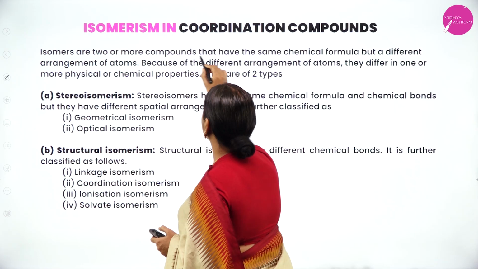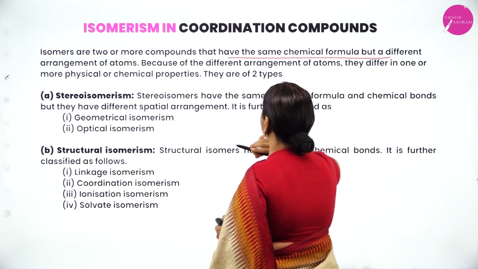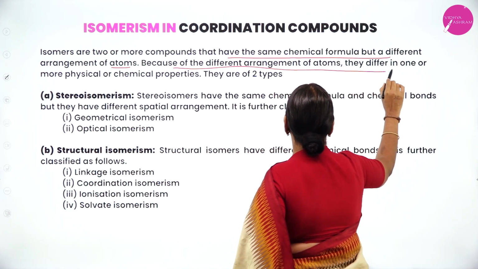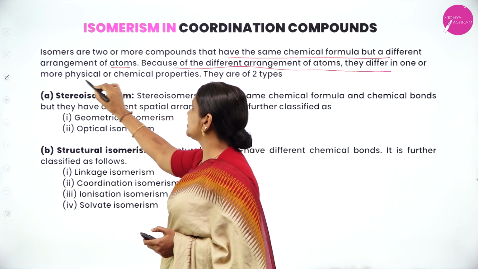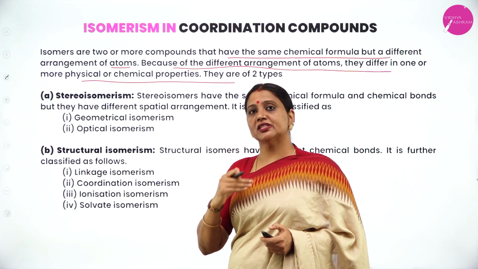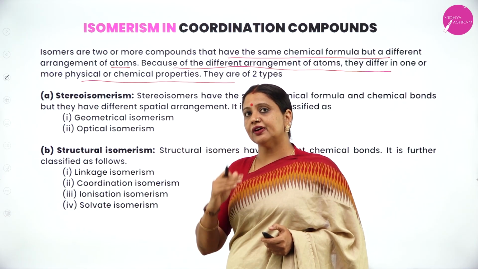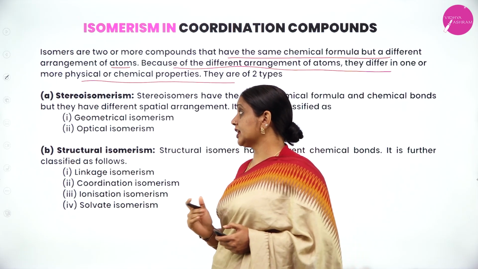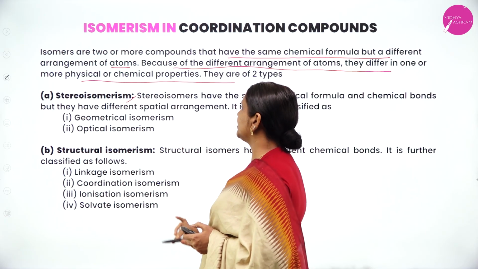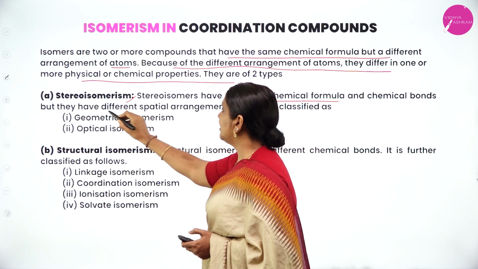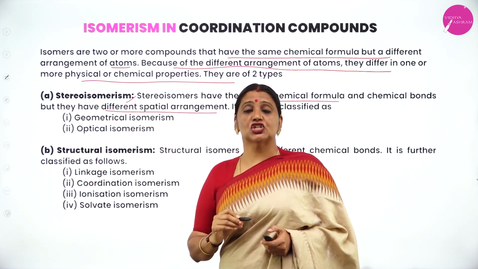Isomers are two or more compounds that have the same chemical formula but a different arrangement of atoms. Because of the different arrangement of atoms, they differ in one or more physical or chemical properties. The phenomenon is called isomerism. In stereoisomerism, they have the same molecular formula and the same structural formula, but they differ with respect to the spatial arrangement.